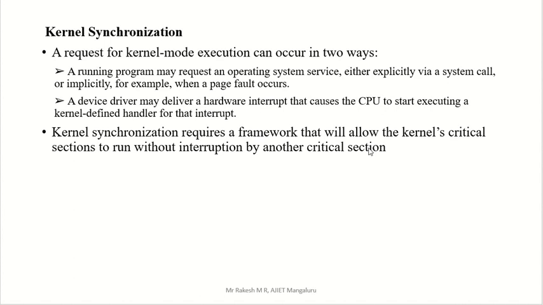Another thing is critical section. It is a part of the code that contains shared variables. Consider we have two processes; out of the two, any one process can enter inside the critical section at a time. That is a very important thing. Only one of the processes can enter inside the critical section. So synchronization is required between the critical sections of the different processes.